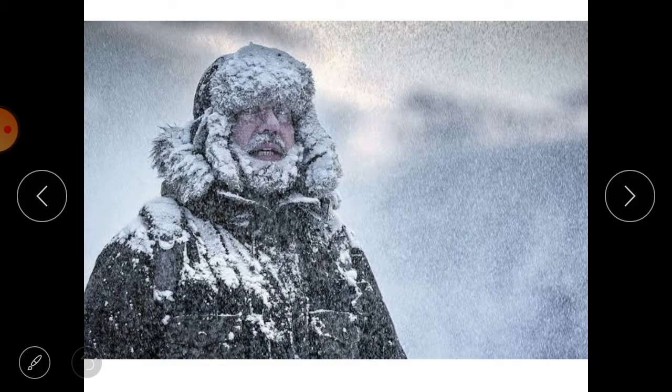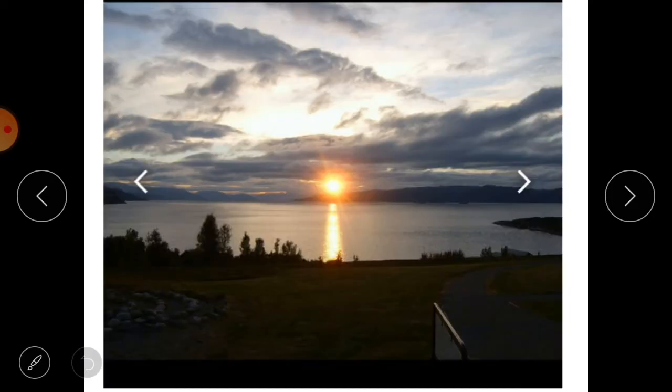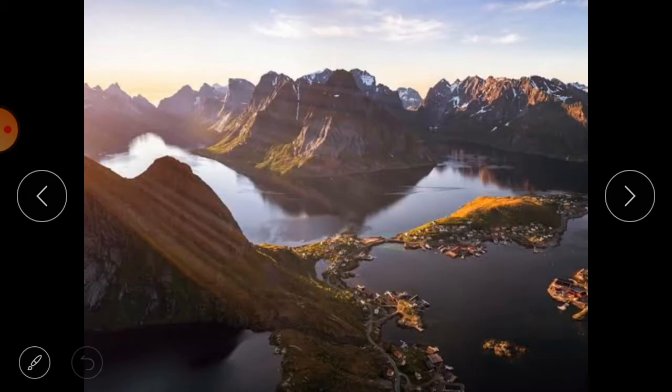Here is the picture of winter. Okay, this is the picture of winter season. You can see it is extremely cold in winter and continuous snowfall is there. Then this is the picture of midnight sun. It looks like that, midnight sun. Then this is also a picture of midnight sun, which you can observe in the